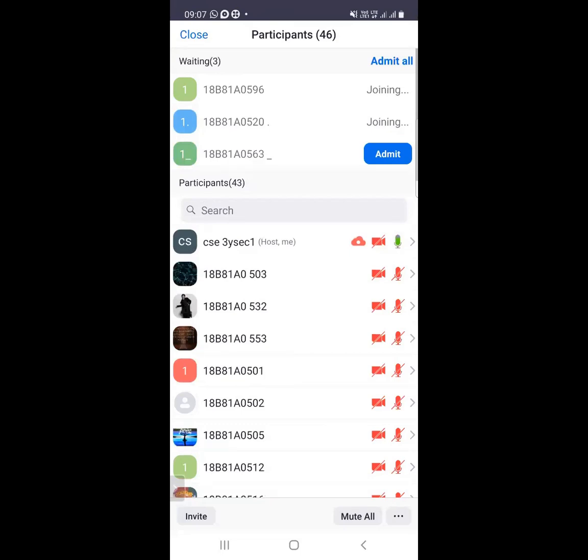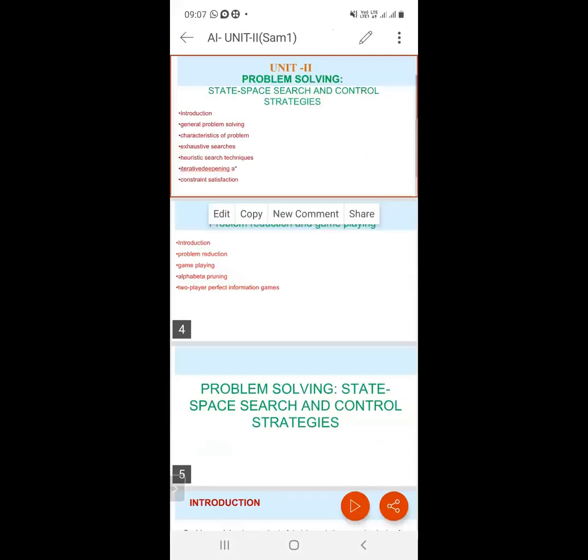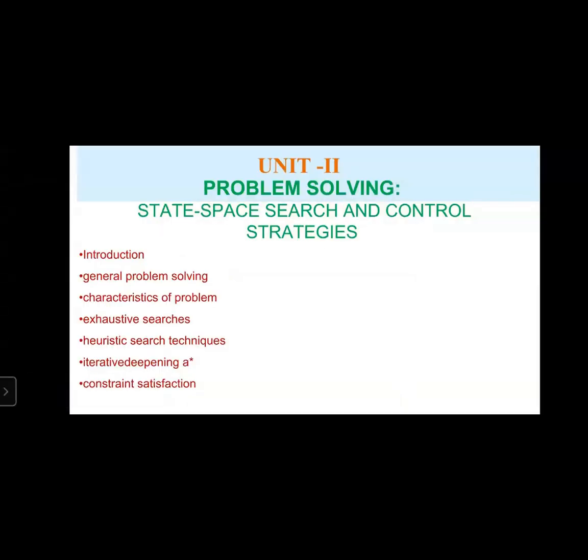Today we are coming to the second unit: Problem solving, state space search and control strategies. Topics include introduction to state space search, introduction to problem solving, general problem solving, characteristics of a problem, exhaustive searches, heuristic search techniques,